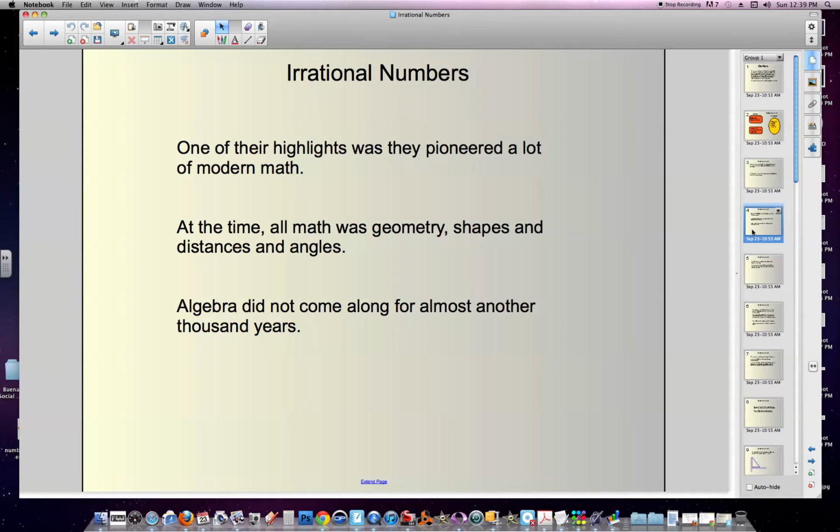It was about shapes and angles and people saying, wow, okay, I noticed that the shape of the trunk of this tree is the same shape as the stem of a flower, and is the same shape as these other things that are circular, maybe even kind of what stars look like at the time. And the moon was a circle. And wow, why are all these circles in nature and in squares? There's these angles and corners, and there's these different shapes, and that's what math was. And comparing those and measuring them, the idea of algebra, where we have x and these big kind of calculus-like things, don't come around for another 1,000 years.